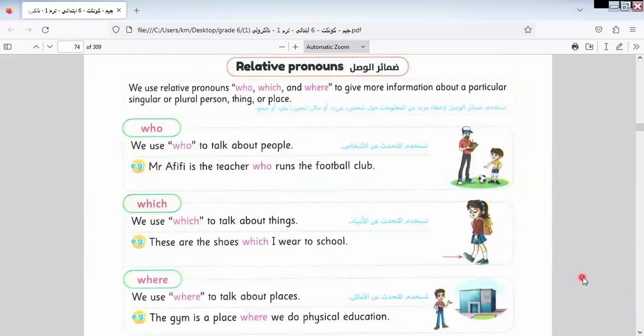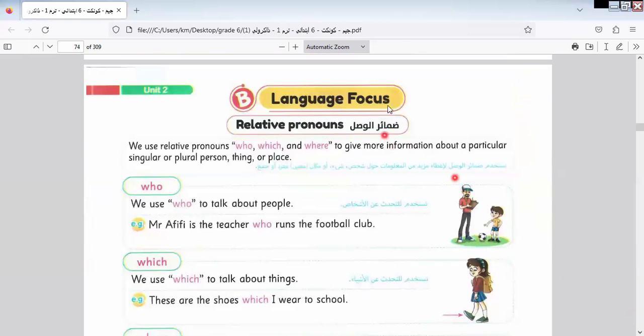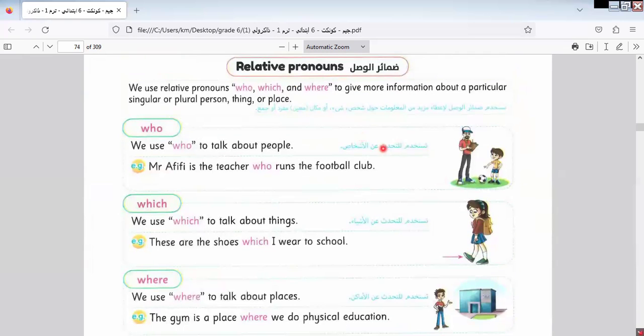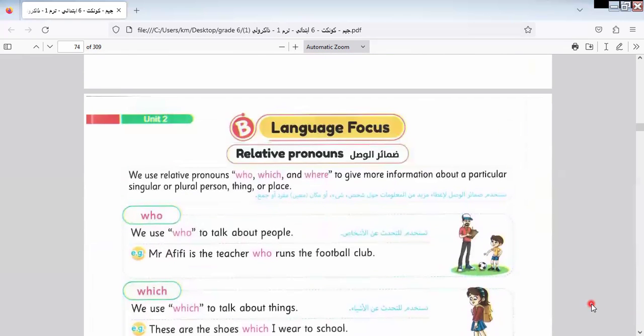Let's know the grammar structure in this part. Here we talk about relative pronouns. Relative pronouns in Arabic, I will tell you in Arabic: الذي التي. So here we have this in English.